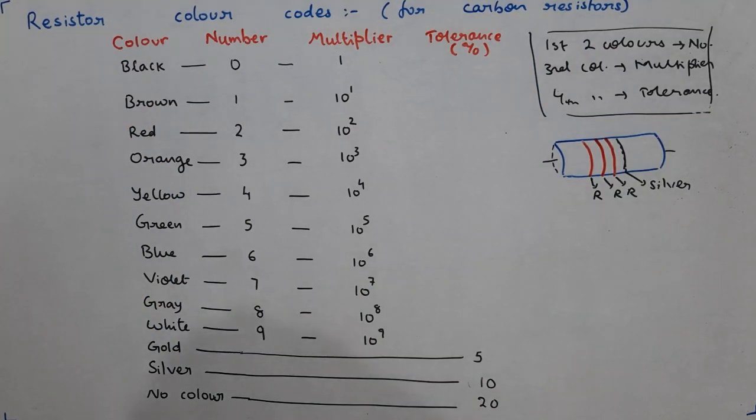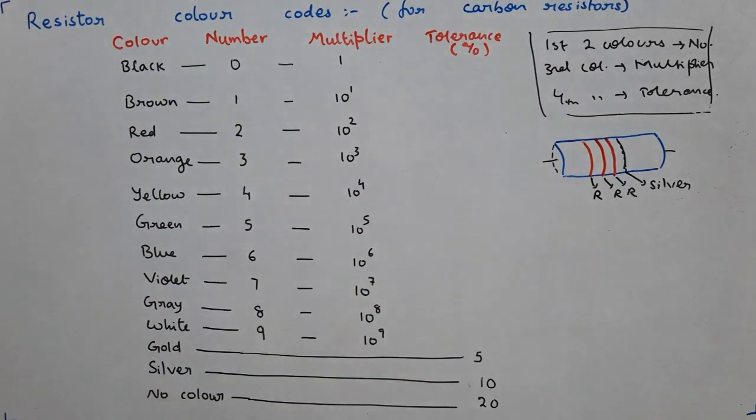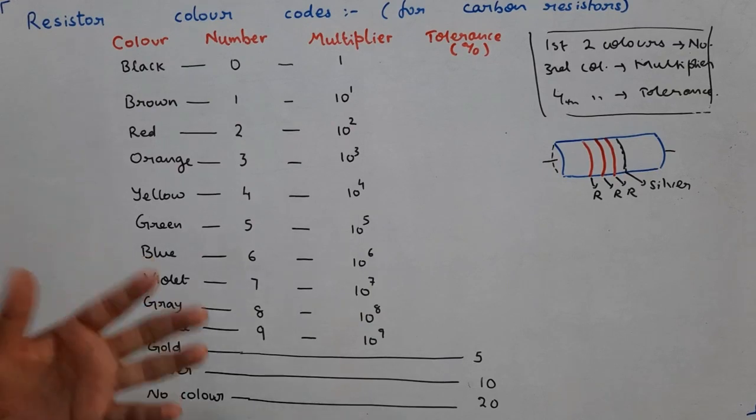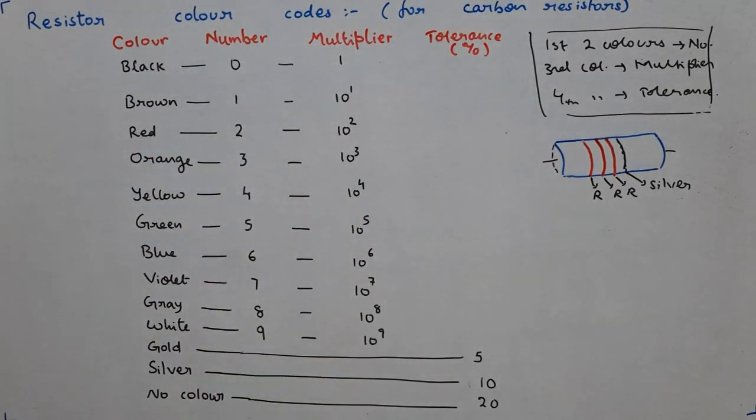Resistors, students, they are of different types. Basically, the ones which are used for domestic purposes or in laboratories are of two types. One is wire bound resistors and the other one is carbon resistors. The wire bound resistors are made up of alloy and they are wrapped, they are long. Whereas these carbon resistors are large value of resistances. They have large values of R and are very small in size.